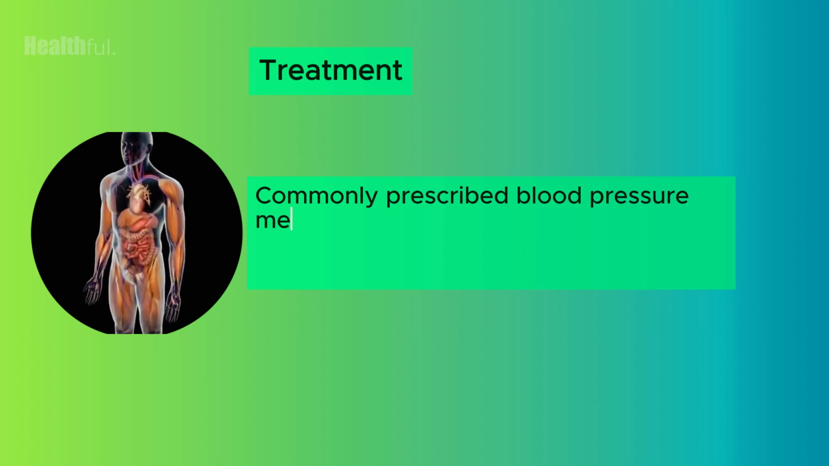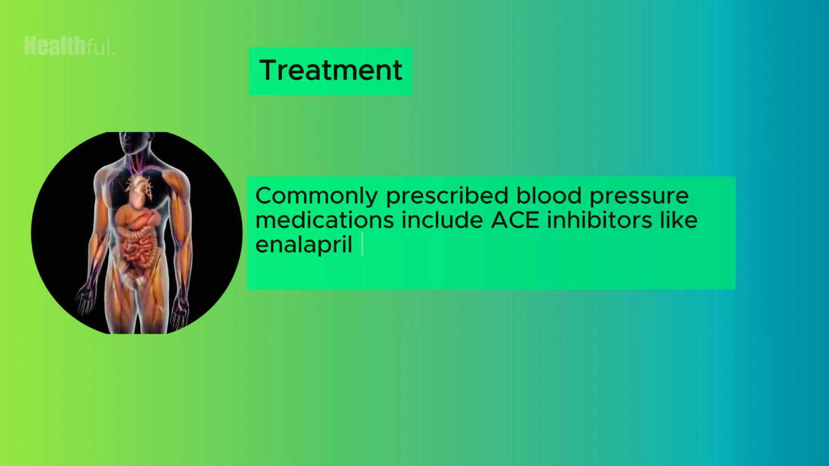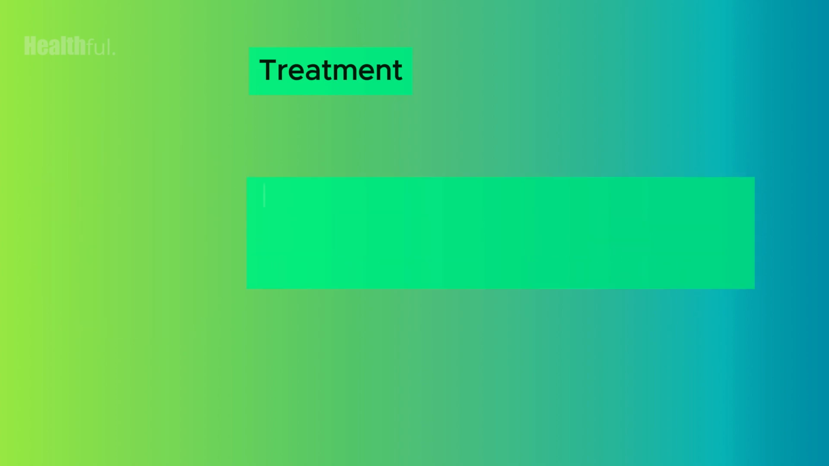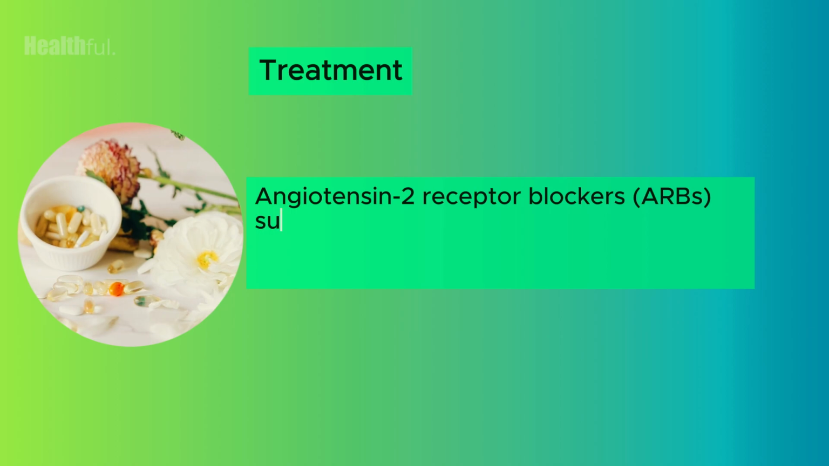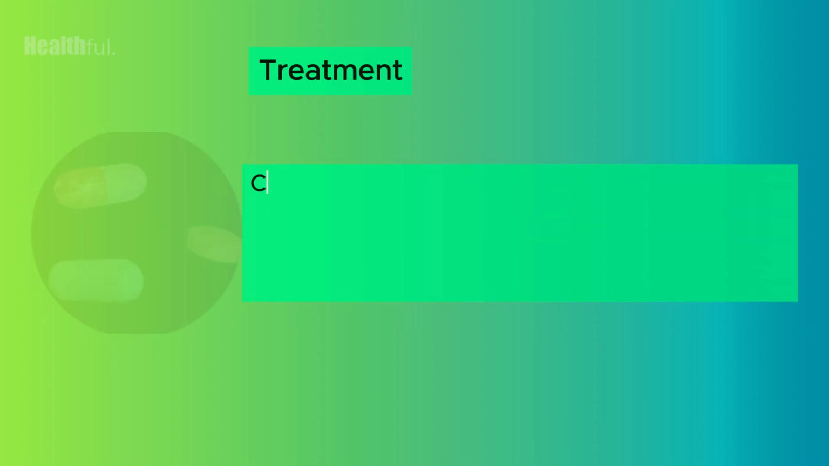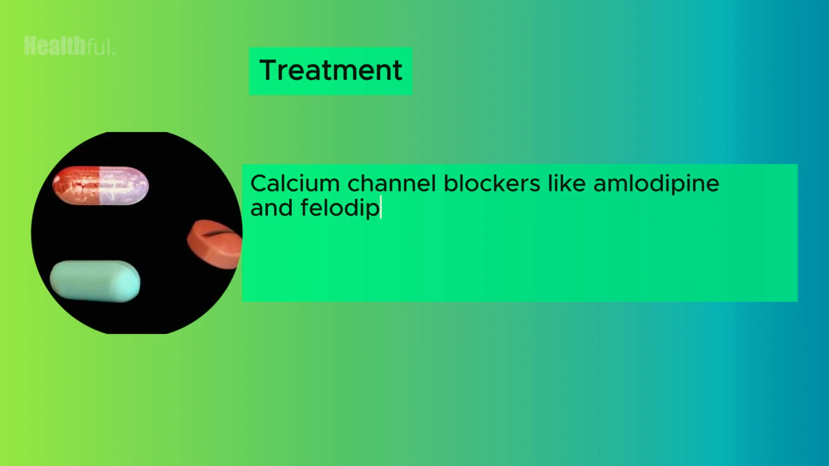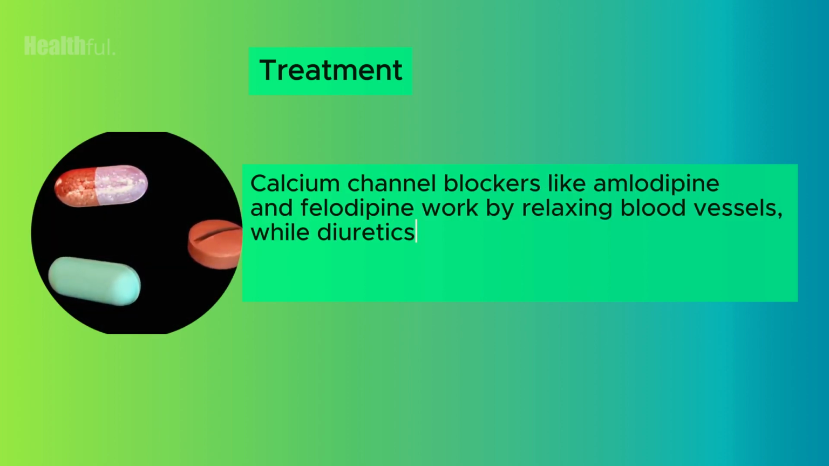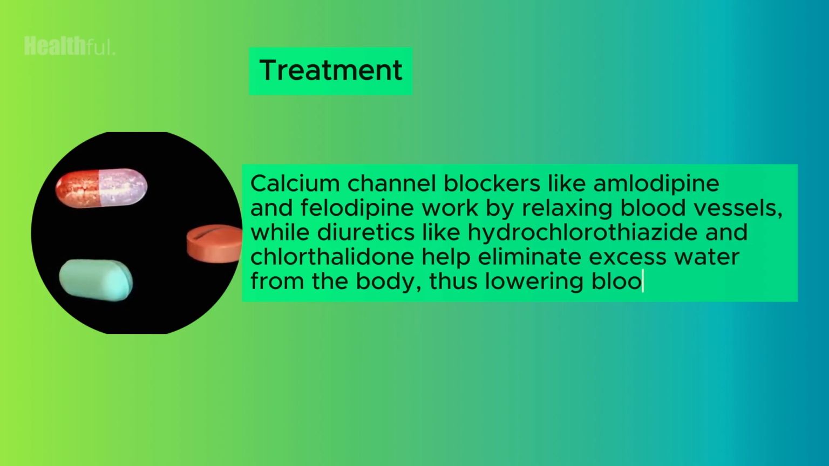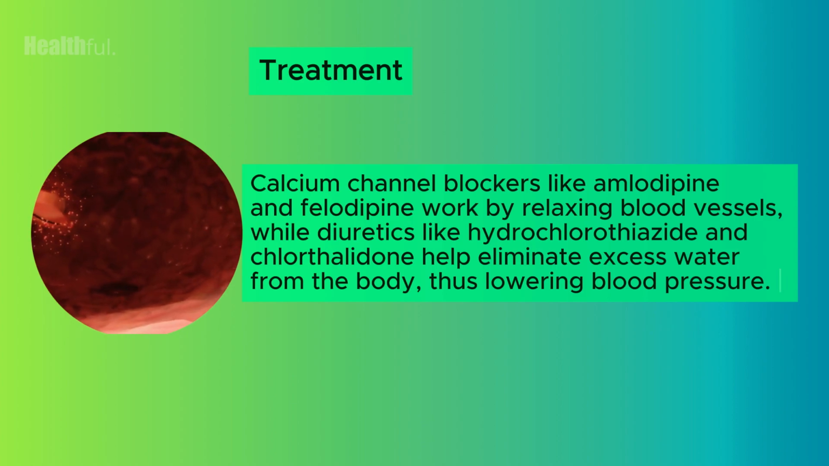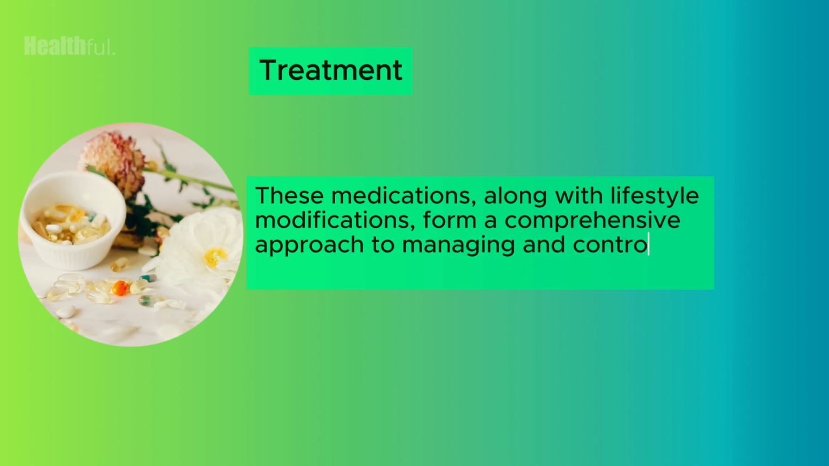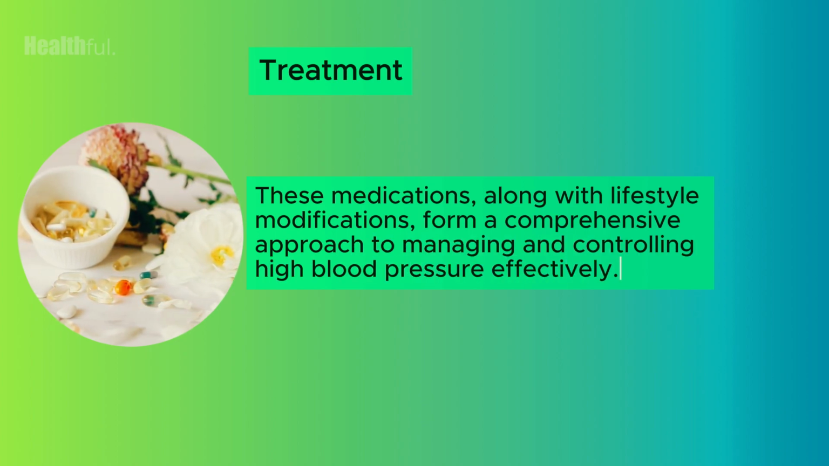Commonly prescribed blood pressure medications include ACE inhibitors like enalapril and lisinopril, which relax blood vessels and prevent kidney damage. Angiotensin II receptor blockers, ARBs, such as losartan and telmisartan also have a similar effect. Calcium channel blockers like amlodipine and felodipine work by relaxing blood vessels, while diuretics like hydrochlorothiazide and chlorthalidone help eliminate excess water from the body, thus lowering blood pressure. These medications, along with lifestyle modifications, form a comprehensive approach to managing and controlling high blood pressure effectively.